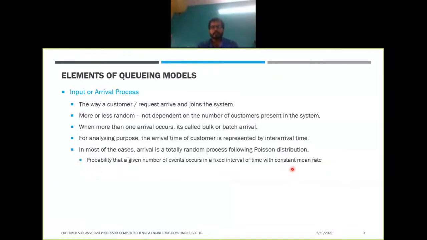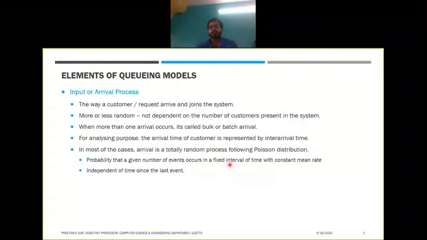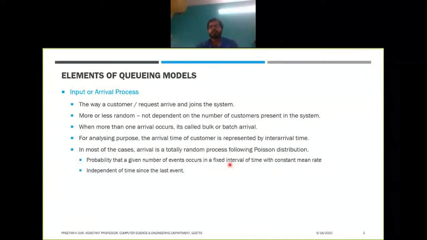It basically denotes that a given number of events occur in a fixed interval of time. This is what will characterize our arrival process. It will be independent of the time since the last event. When a person is arriving in a queue, that person, the customer, is an individual, an independent entity, right?